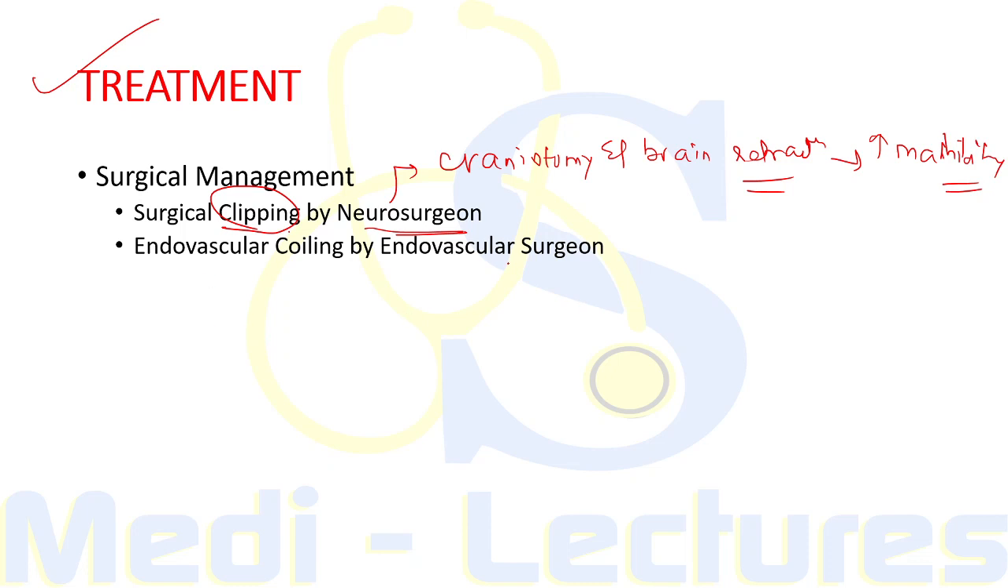Alternatively, an endovascular surgeon can perform endovascular coiling. In this, platinum coils or embolic material are placed within the aneurysm via a catheter that is passed from the femoral artery. So it is a less invasive procedure, and therefore coiling is preferred over clipping.